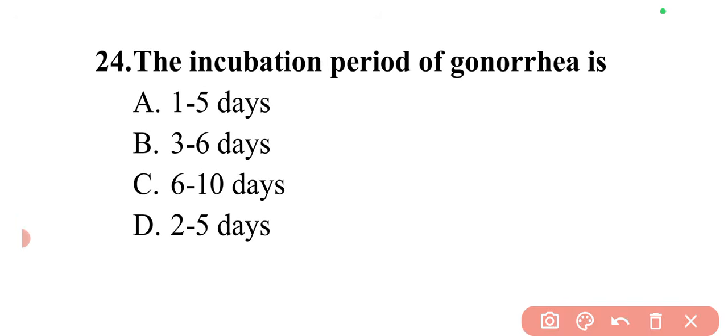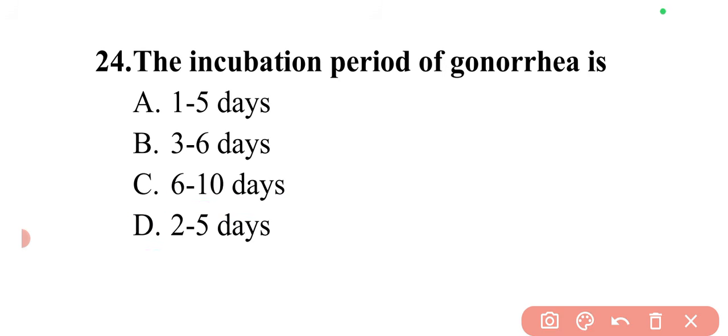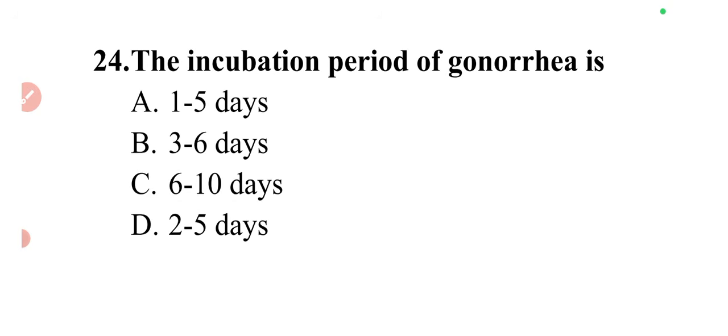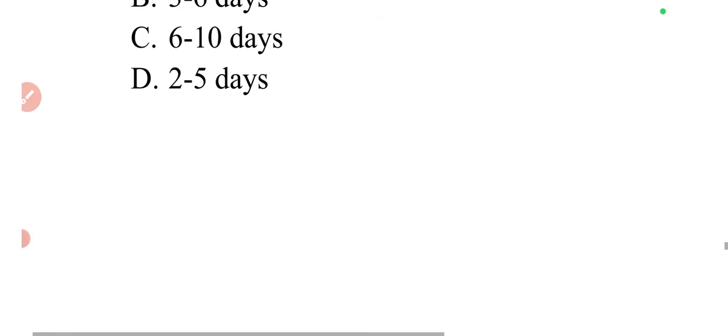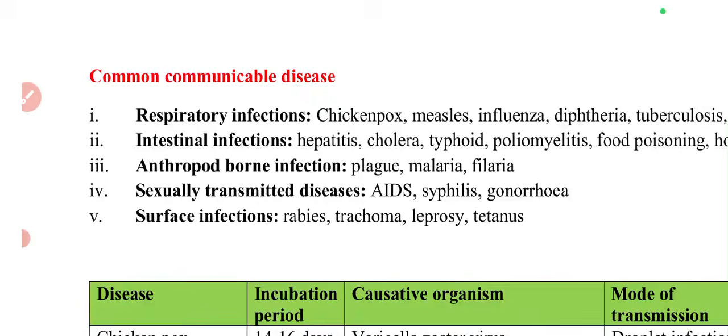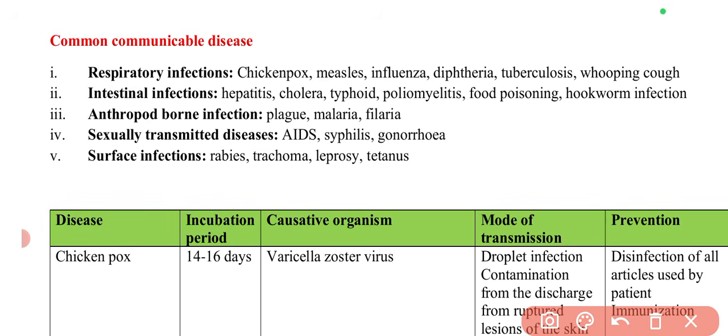Next question is the incubation period of gonorrhea is. So the incubation period for gonorrhea is 2 to 5 days only. So here option D is correct. So now with this particular question, we are done with the MCQs. Mostly I have covered all the causative organisms here. But apart from this, I have provided you a few text information that will be useful to revise all the things. I have added it in the end, so you can revise these things once you get the PDF.